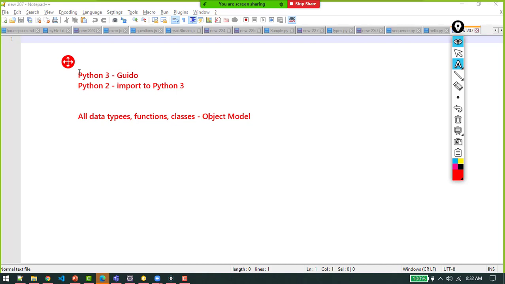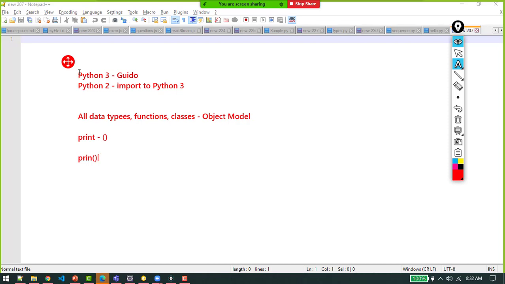For example, I'll write scripts for you. In Python 2 there was a keyword called print which did not require parenthesis, but in Python 3 it became a function, and a function requires parenthesis.